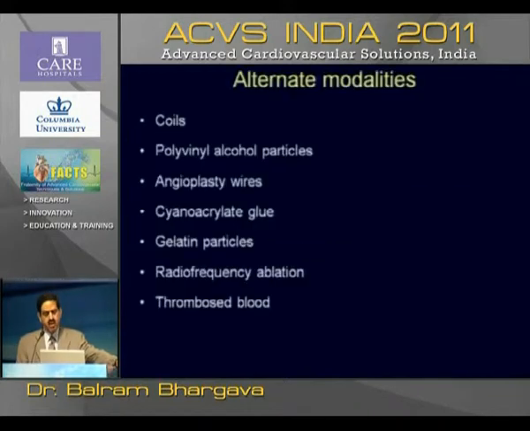Thank you very much. There are alternative therapies, and we've heard about 4 cases being done here at the Care Hospital where they've used radiofrequency ablation. Although for radiofrequency ablation, there is only one study published from Germany, from the Kunz group, who have talked about reduction of gradients. They've done 19 patients with marked reduction in gradients, maintained up to 6 months, but the requirement of permanent pacemaker was 21%. 4 patients did require a permanent pacemaker.